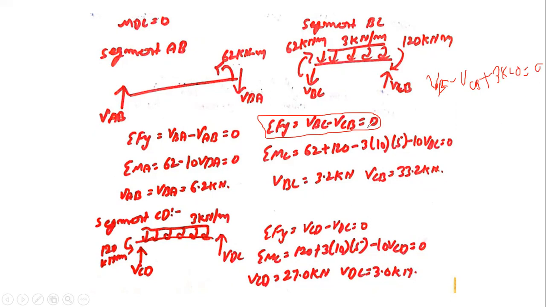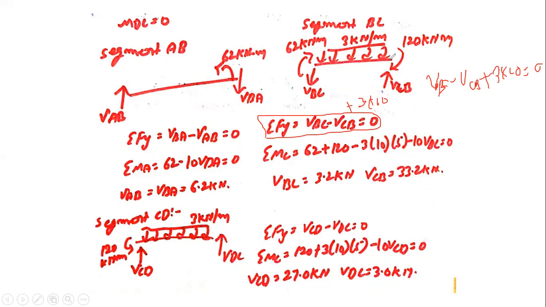Please make a correction in this particular. There should be a positive sign of 3 into 10 to convert the point load, and that is also acting downward. So their summation should be equal to 0. After getting this, what we need to do is take the moment about any of the points.